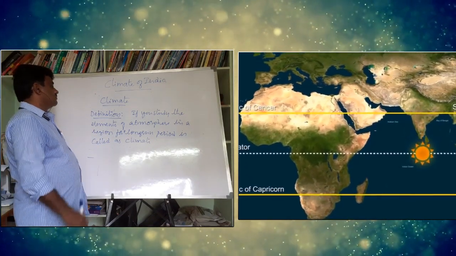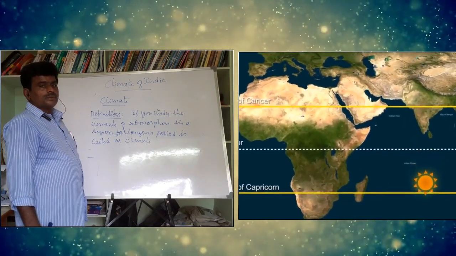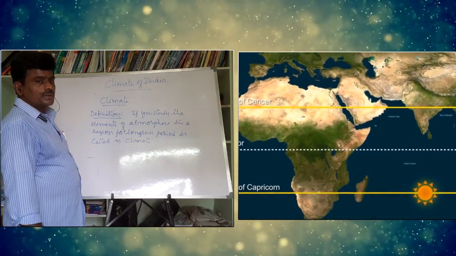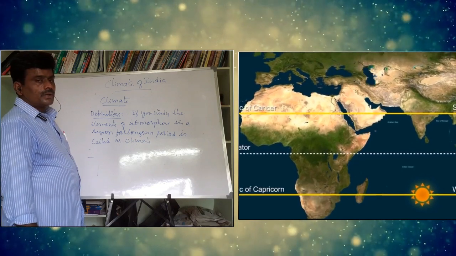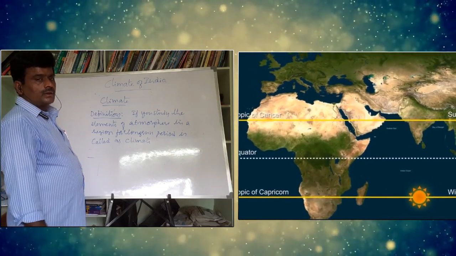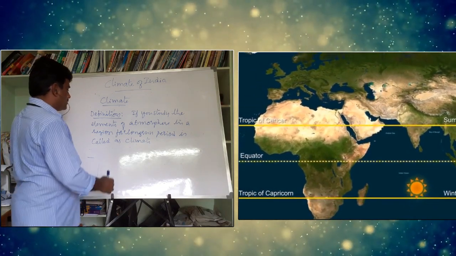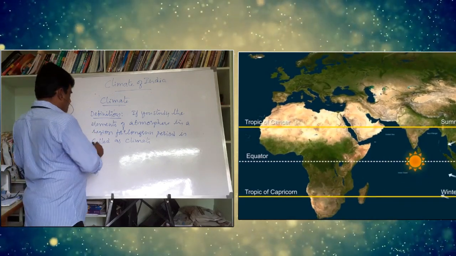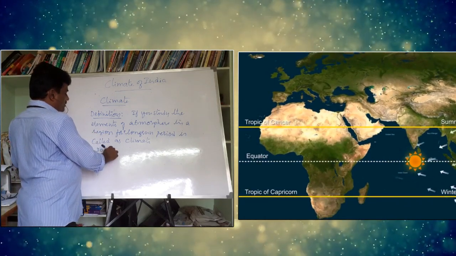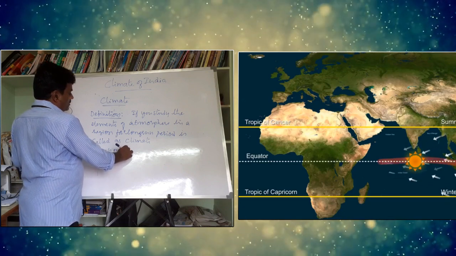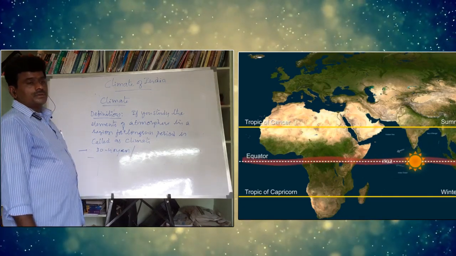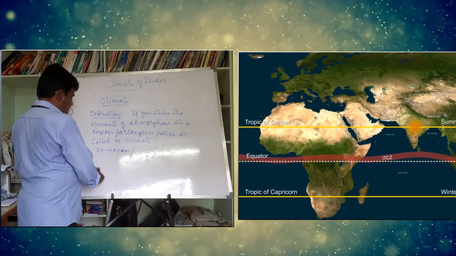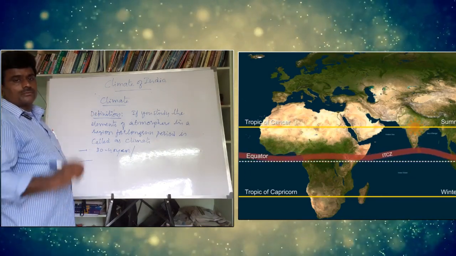What we are doing here is taking elements. What elements did we discuss? Those elements will not be studied in a week, not in a day, not in an hour. They can be studied for a long run period. Generally we take 30 to 40 years. After studying these elements for 30 to 40 years, we will conclude that the climate of this region is so and so.